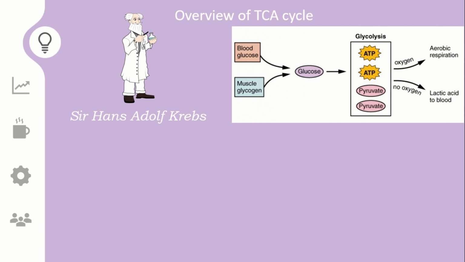And then from this glycolysis there will be two paths. One is when there is no oxygen, so we can say that is the anaerobic condition. If that is the anaerobic condition, fermentation will be the fate, so alcohol fermentation or lactic acid fermentation will go on. The second fate is if oxygen is present, and then aerobic respiration will go on. And this TCA cycle is basically a phase of aerobic respiration, where oxygen is needed or aerobic condition is needed.